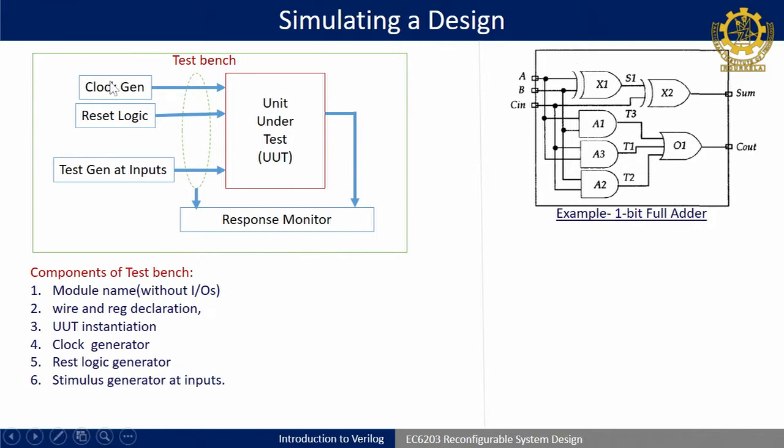Then finally, you have to do the clock generator. How to do the clock generator, that we will see. You have to do the reset generator, and you also have to do the stimulus generator. I have to write the code for the stimulus generator at each of the inputs. If designs are small, then you can directly give A equal to 1, B equal to 0, like that, with appropriate delay.